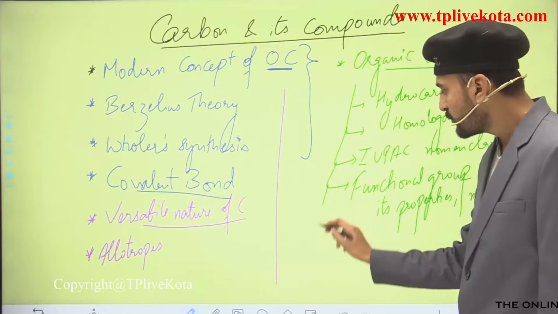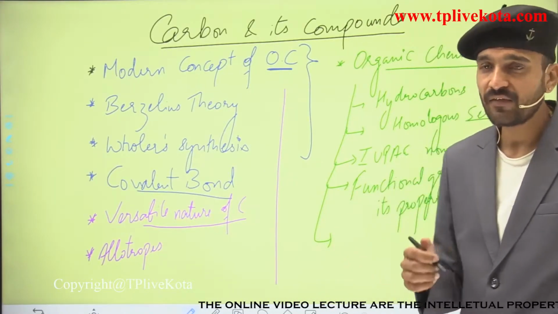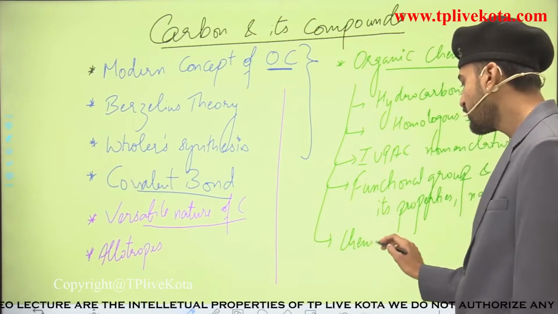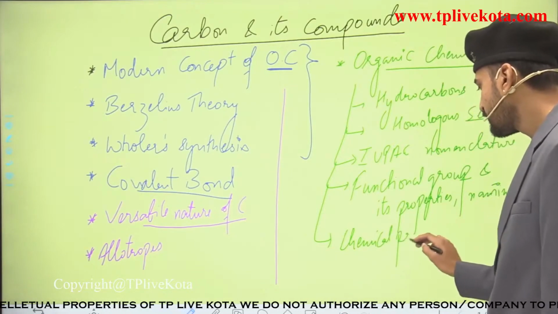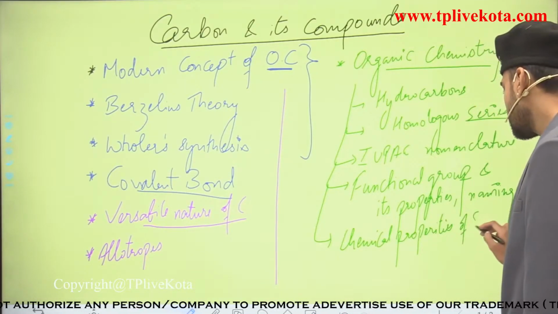Students, this is about the second part, and we are going to see all of these in detail. And apart from these, we are going to see alcohol and acetic acid and their chemical properties. So simply I am writing here the chemical properties of some compounds.